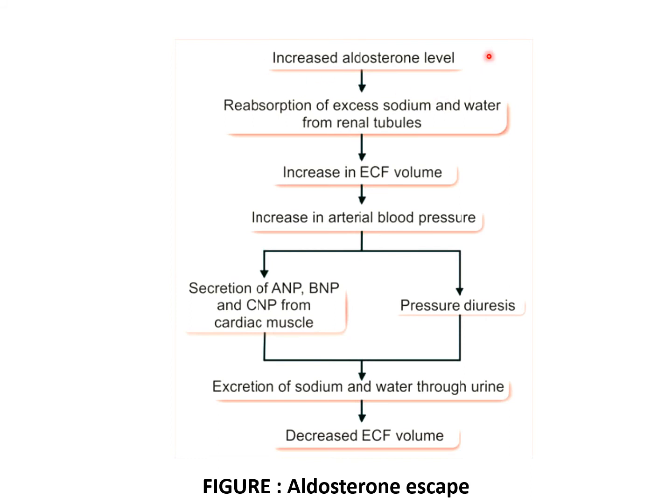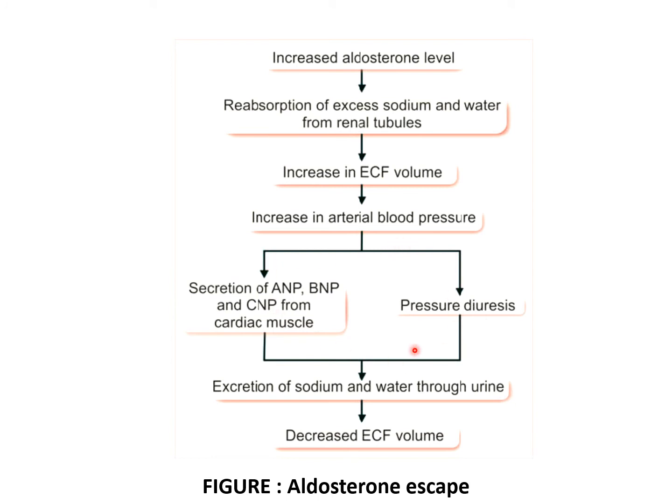So whenever there is an increased aldosterone level, there is a reabsorption of the excess sodium and water from the renal tubule. So the net result is increase in the extracellular fluid volume, and there is an increase in the arterial blood pressure. Whenever there is an increase in the arterial blood pressure, there is a secretion of the atrial natriuretic peptide from the atrial muscles of the heart. And what are the functions of atrial natriuretic peptide? It causes an excretion of the sodium and water through the urine. So there is a decreased extracellular fluid volume and blood pressure comes to normal.